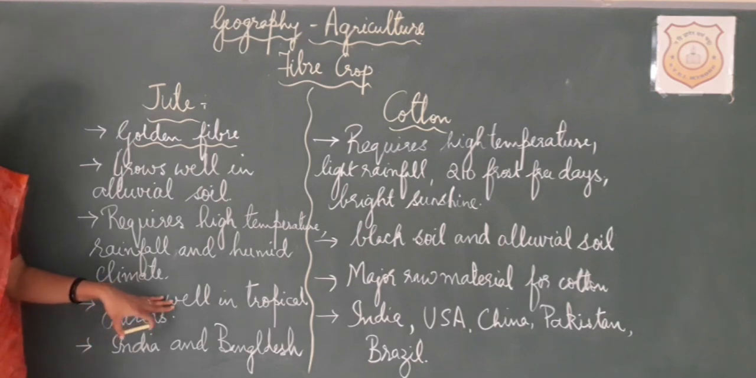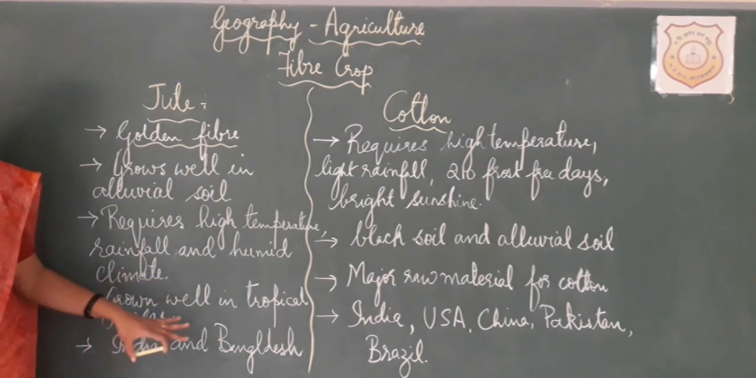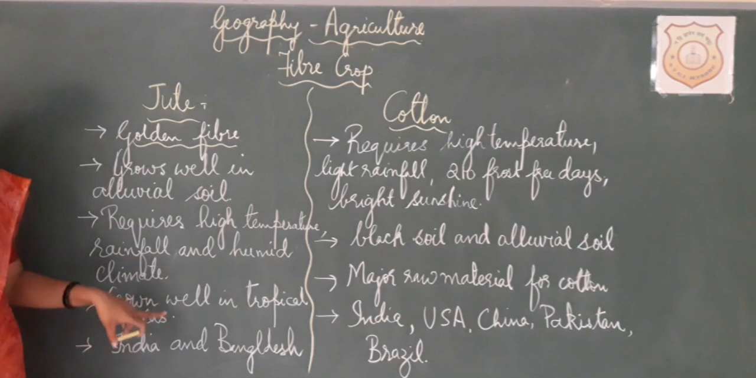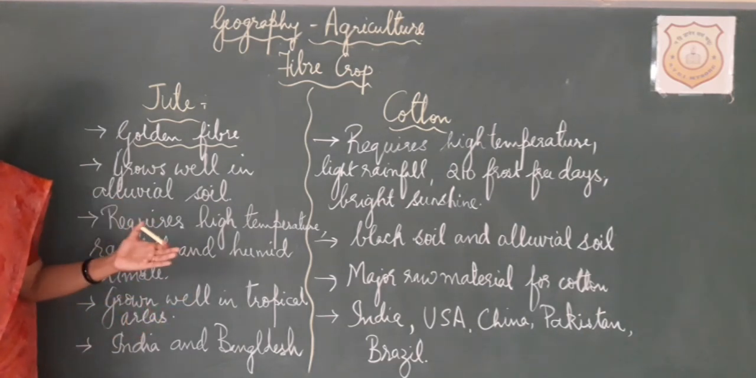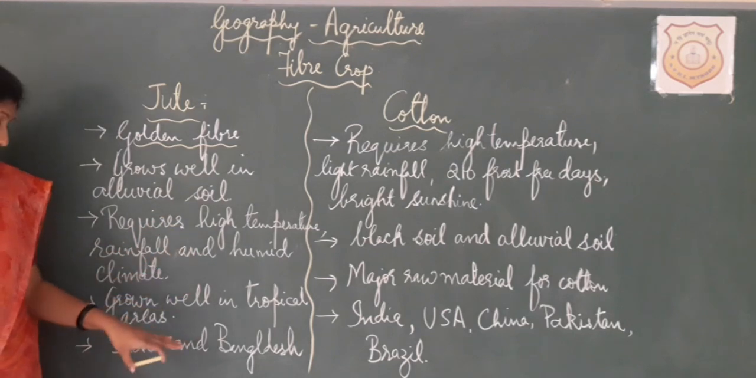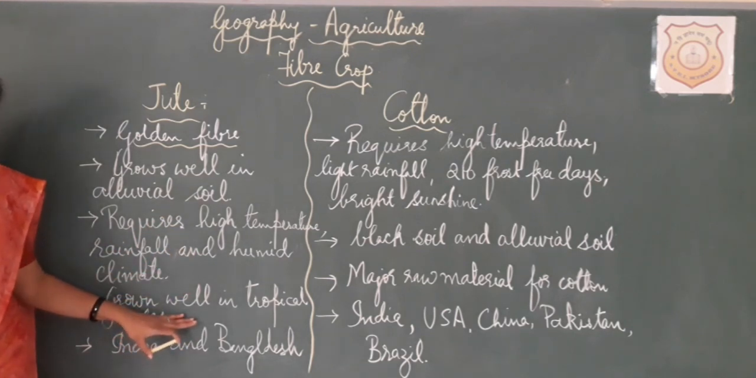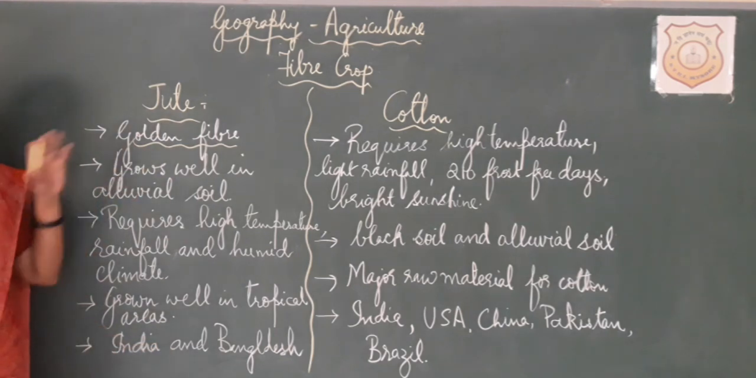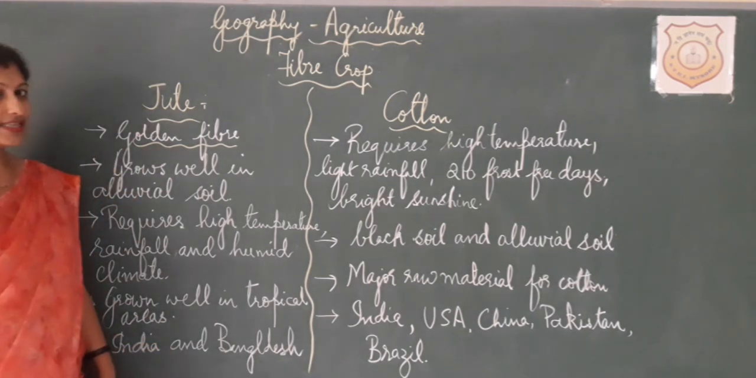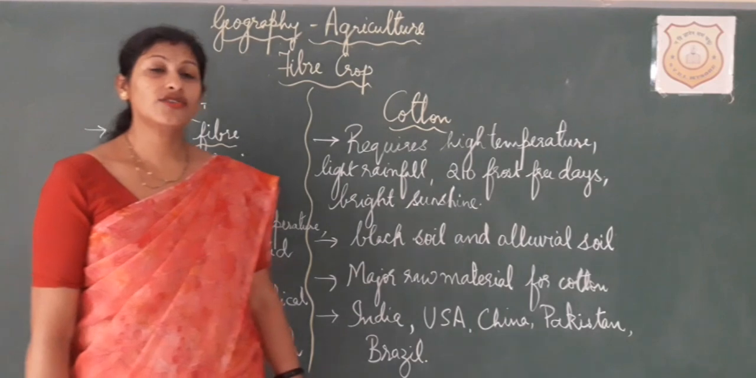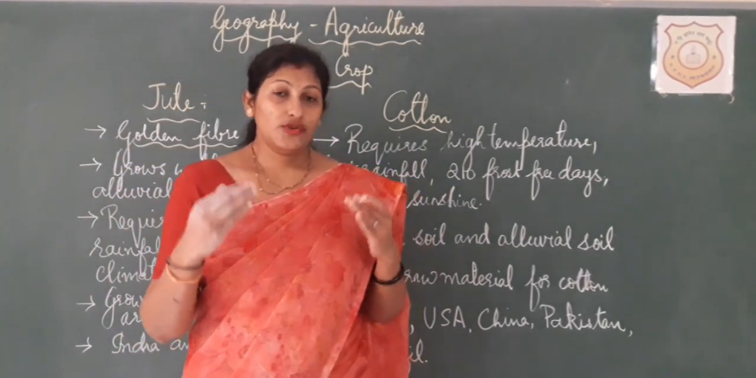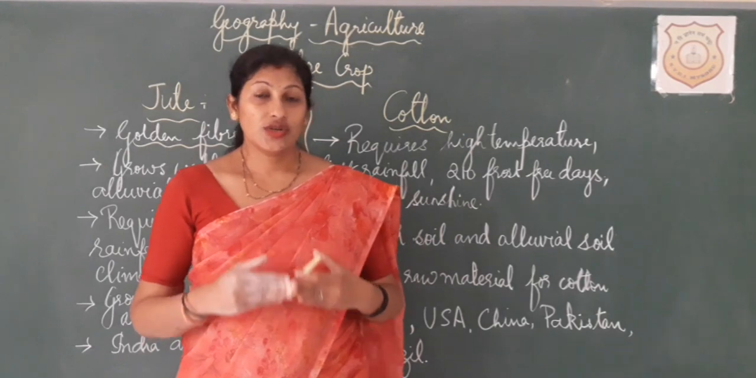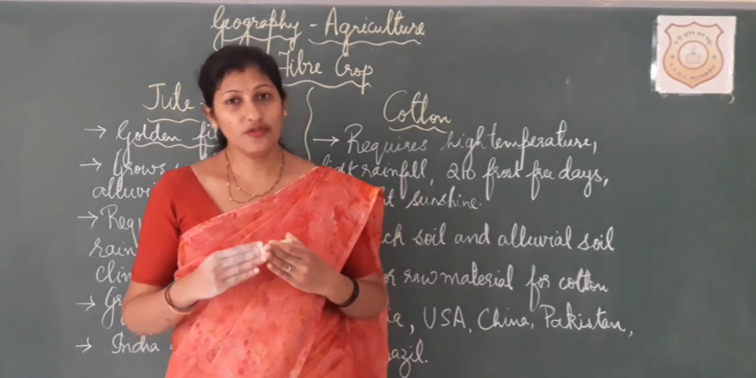It is grown very well in tropical areas. We have already discussed tropical areas, and you have already given me the activities. So it is very well grown in the tropical areas. I think now you have got a very good idea about it. Jute is basically grown in India as well as Bangladesh, and these are the two countries considered to be the highest producers of jute.